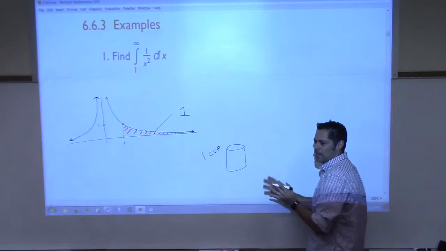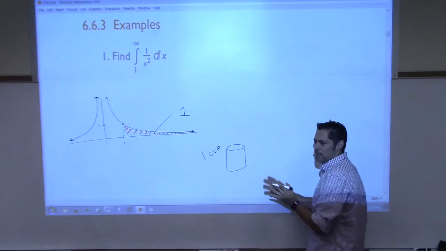How does that section impact the exam? Well, now I can give you definite integrals. And when I give you a definite integral, the integrand, you might have to do partial fractions, or you might have to do trig sub, or you might have to do integration by parts. And at the end, you still have to plug in numbers. So it's just one added layer on top of the problem, right? That's all it is.